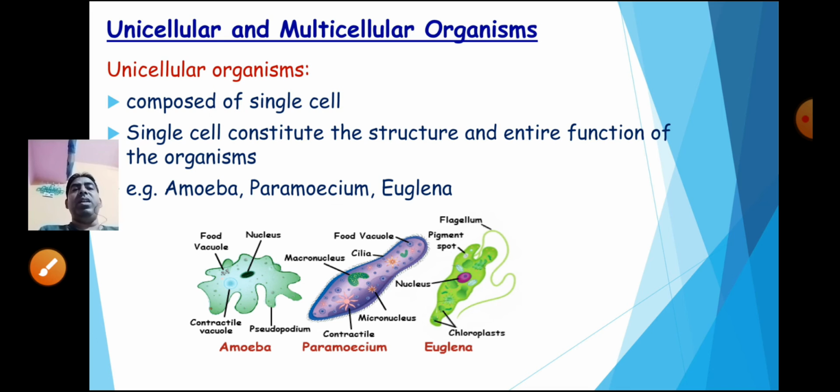Now, multicellular organisms are those organisms which are made up of two or more than two cells. These cells attach to each other to form a multicellular organism. In a multicellular organism, the cells form tissues which join together to form different organs, and organs work together to perform different activities and functions for the life processes in the body.